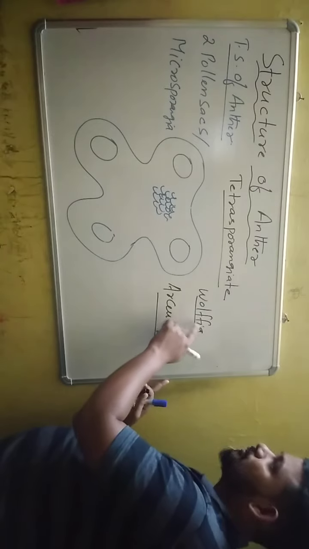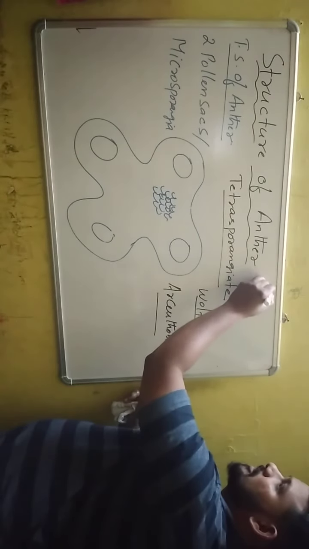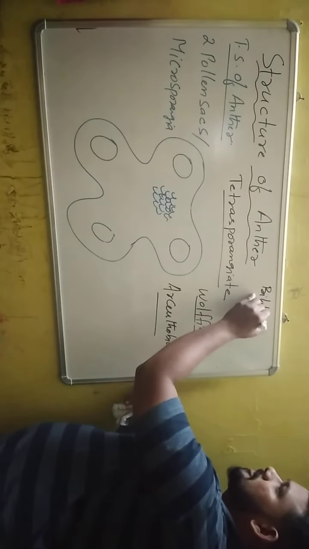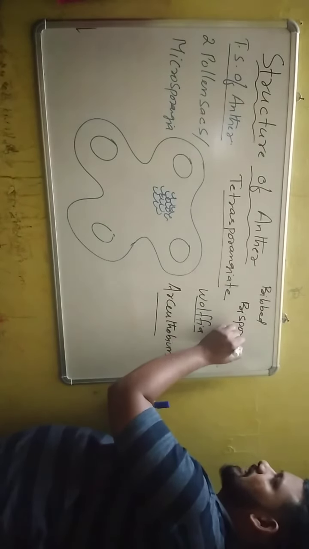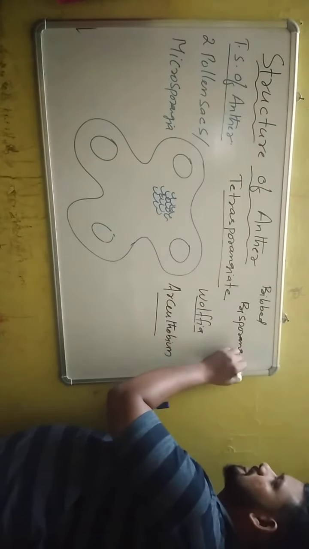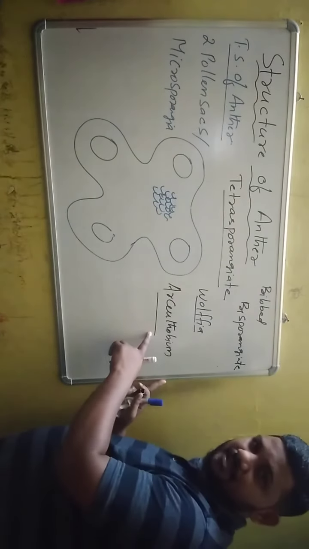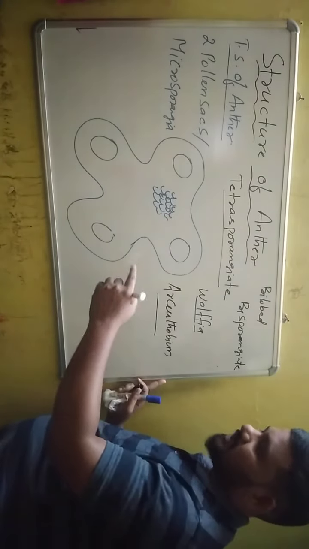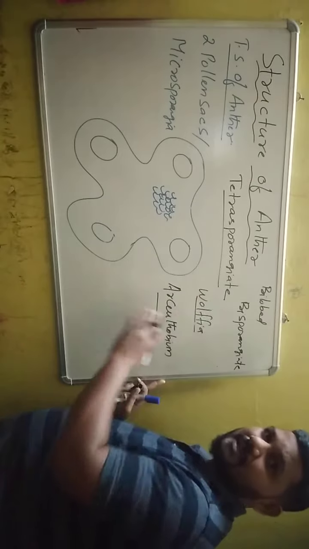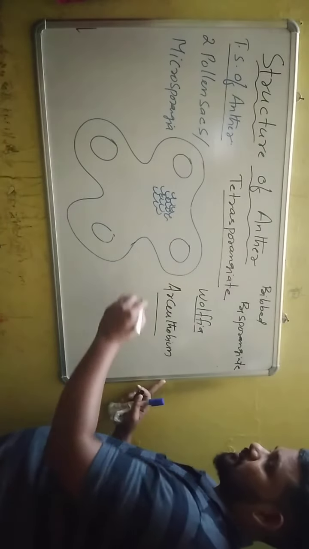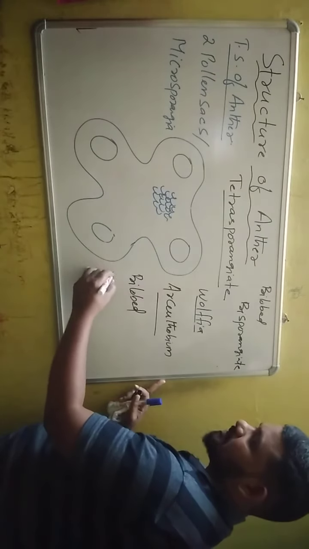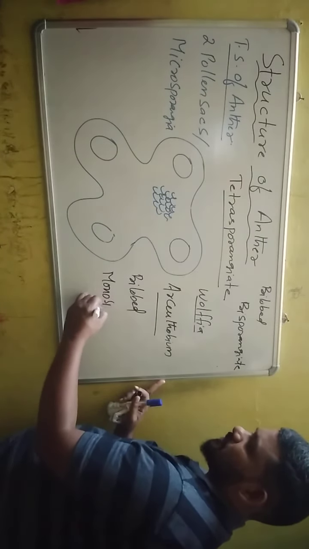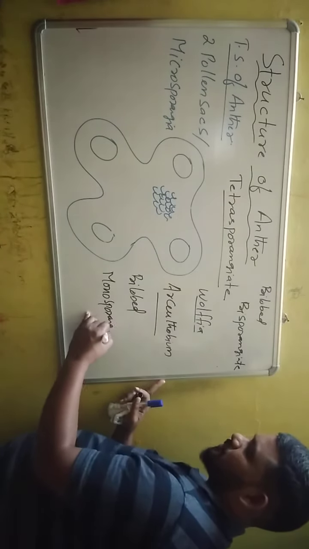That's why in Wolffia the anther is bilobed but bisporangiate. In Ascitobium, the anther is bilobed, but the entire anther has only 1 microsporangium. So in Ascitobium the anther is called bilobed and monosporangiate or unisporangiate.